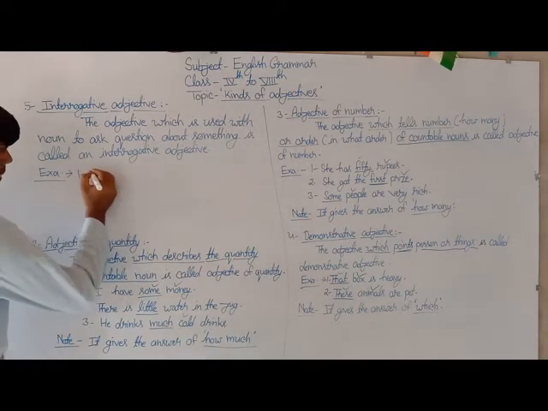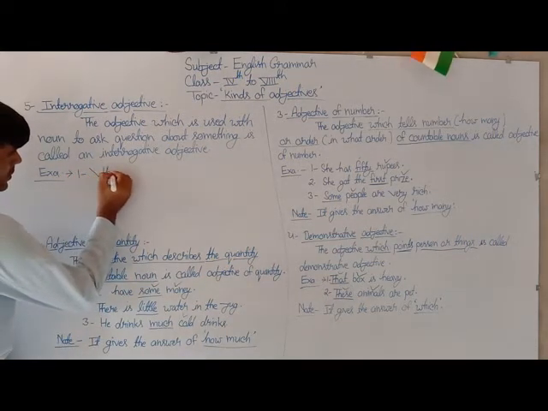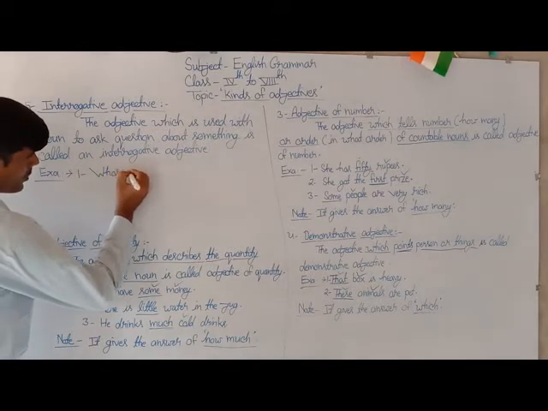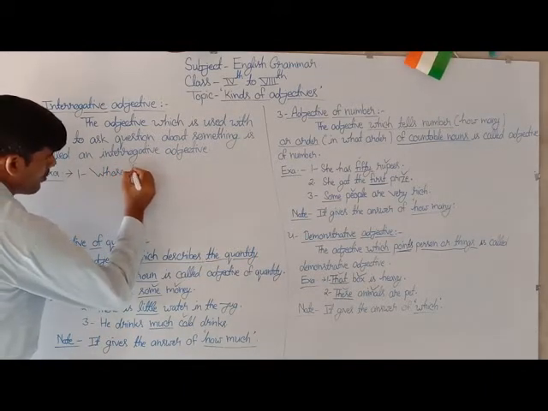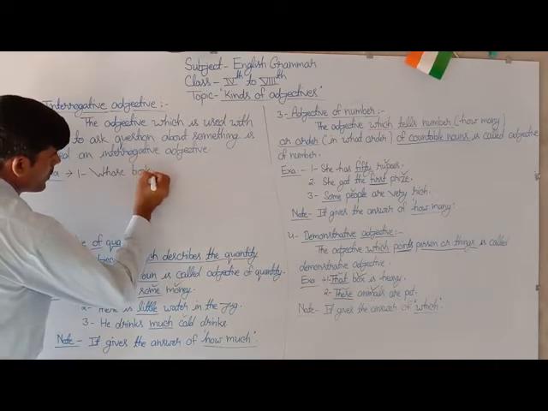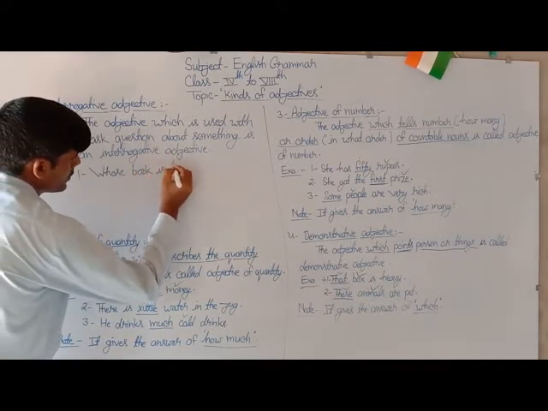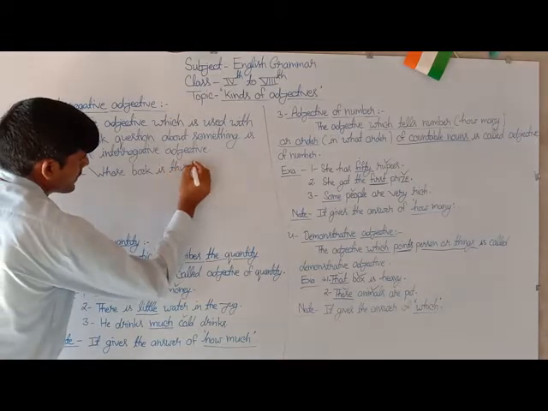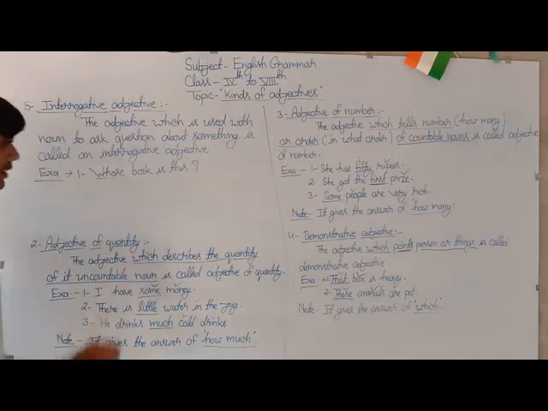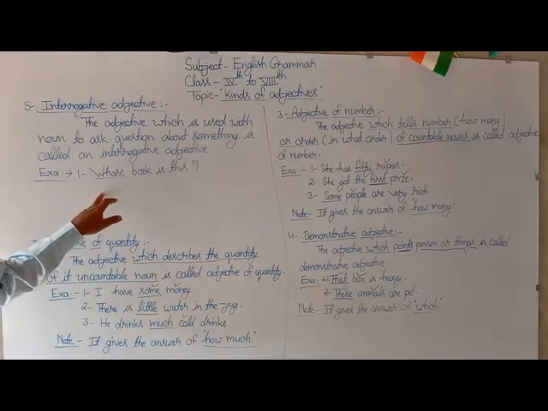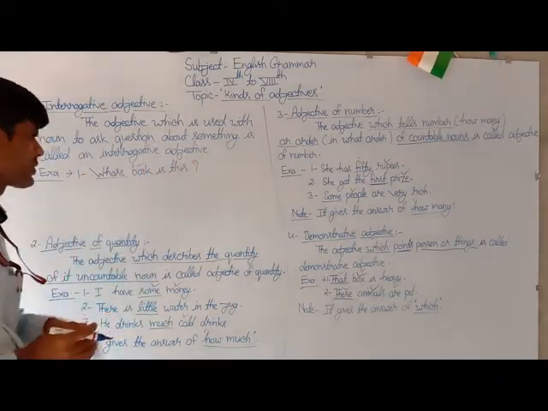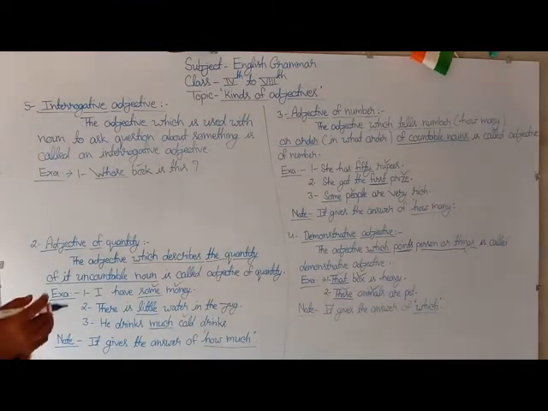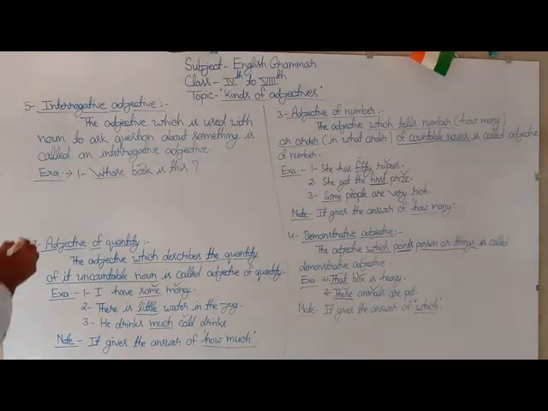For example, whose book is this? Here the underlined word whose is used with its noun book to ask a question about something. So this is counted as an interrogative adjective.